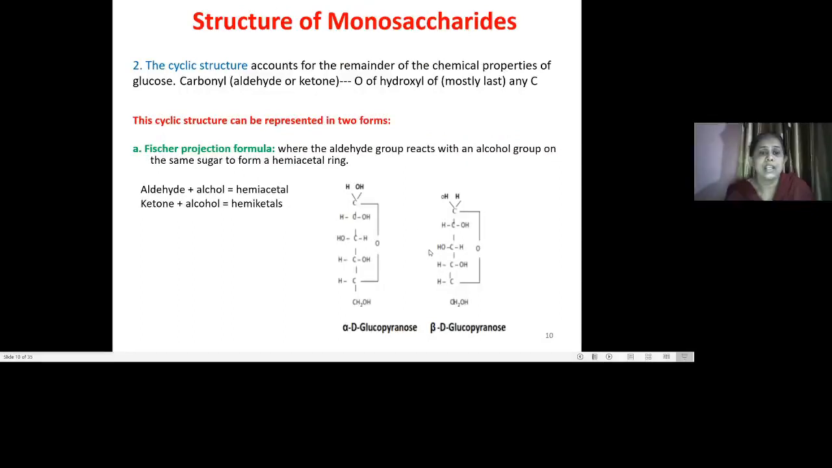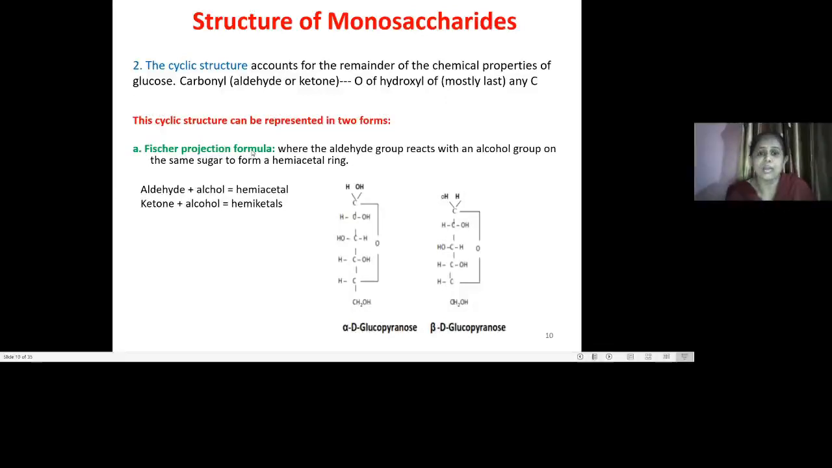Then the next way to show the structure is by showing its cyclic structure. Here, many of the chemical properties are due to its cyclic structure. The cyclic structure can be represented in three ways. The first is the Fischer projection formula, the second is the Haworth formula, and the third is the boat and chair structure. So we will see the Fischer projection formula.